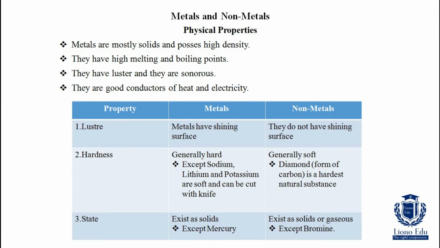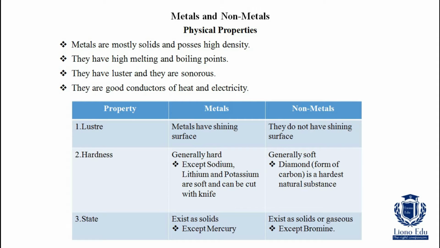What is luster? Metals have a shining surface. That property is called luster. Sonorous means when we strike or hit metals on a hard surface, they produce a sound. That is called sonorous. So metals are lustrous and sonorous. Similarly, metals are good conductors of heat and electricity. So we have a table in which we have the properties of metals and non-metals, and exceptional cases are also given.